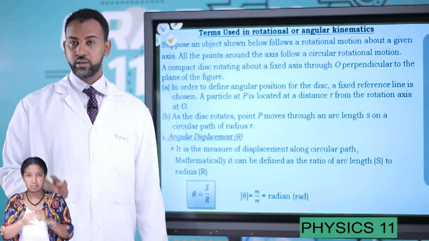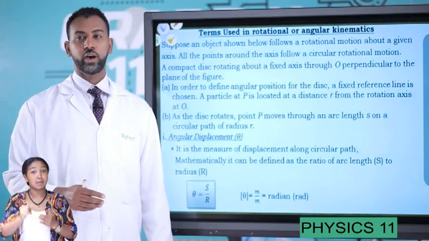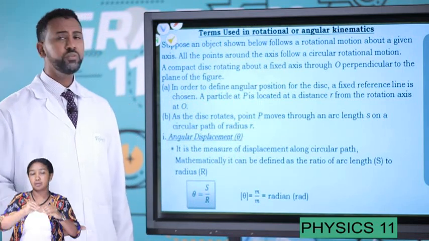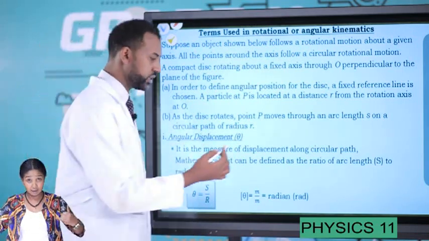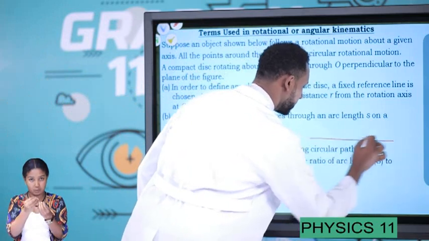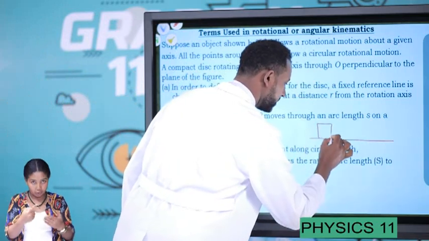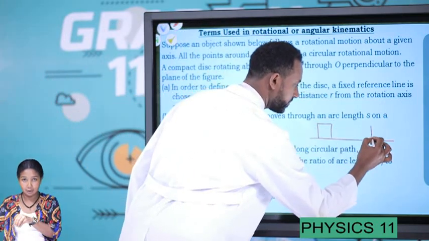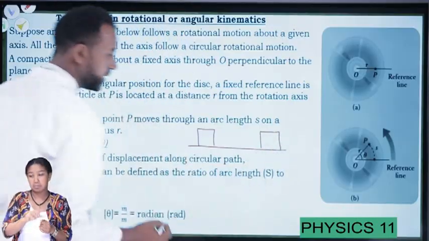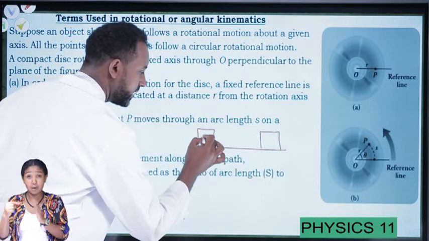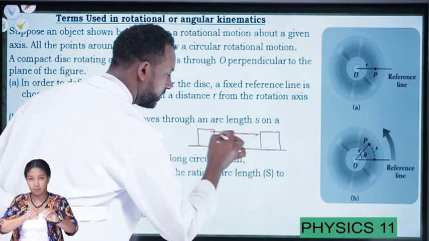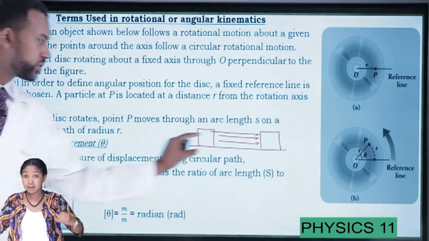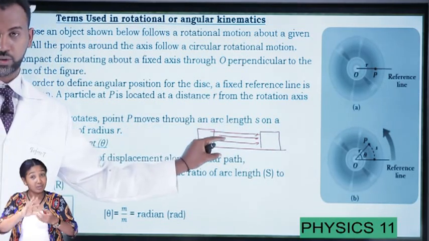I hope in the previous lesson you have learned about a linear or a translational motion. Whenever you take a linear motion, suppose you have an object, you can consider a box, for example. If this box is translated here, at some point, if it reaches here, every point has a linear movement. Every particle on this object has a linear motion. So we can call it linear motion or translational motion.